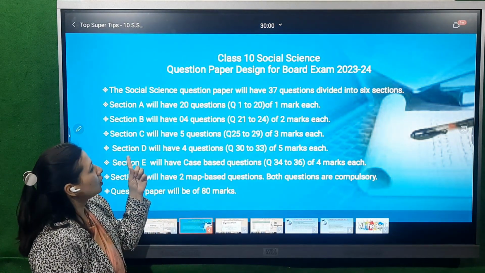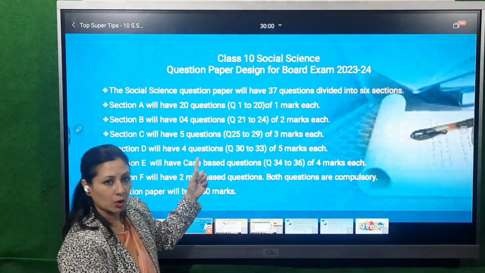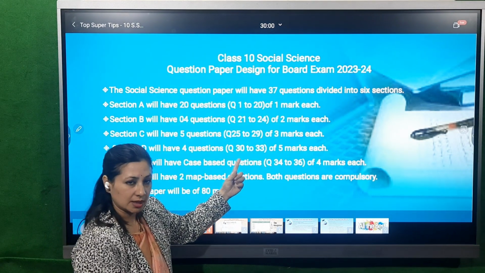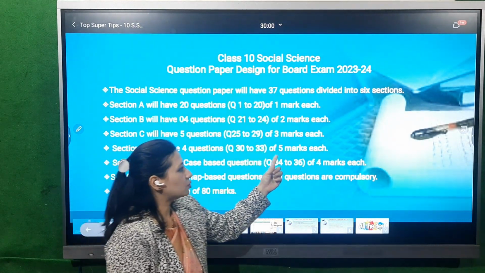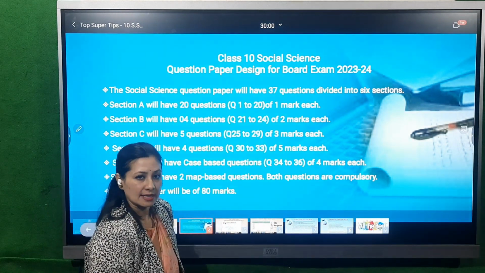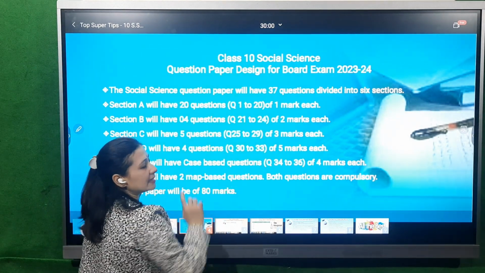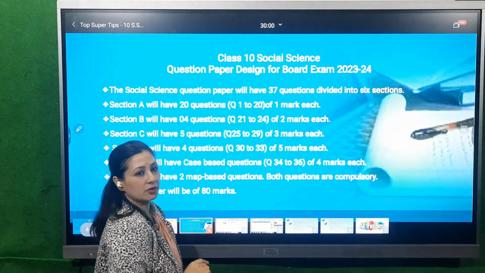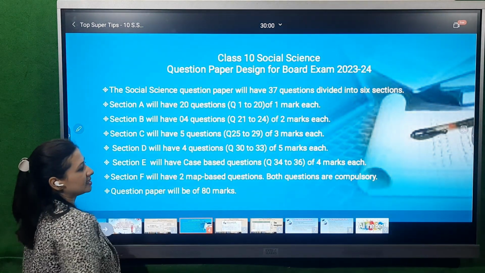Now coming on to section D. There will be 4 questions, question number 30 to question number 33. Each question will be of 5 marks, and this will be very long question answer type. So please keep the word limit also in your mind when you are attempting the paper. Now moving on to section E.